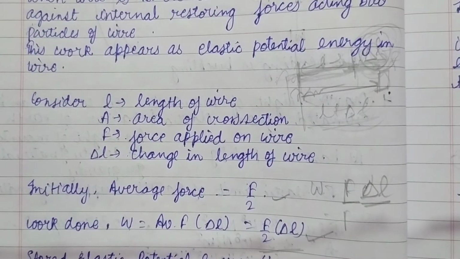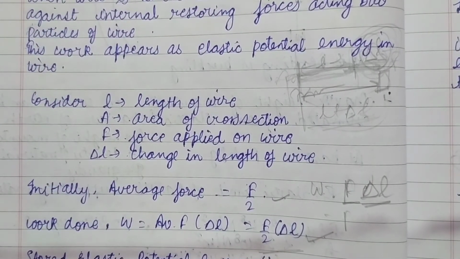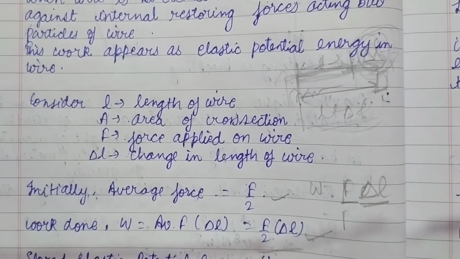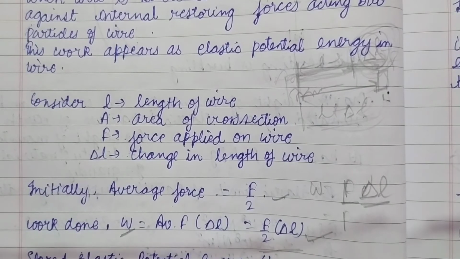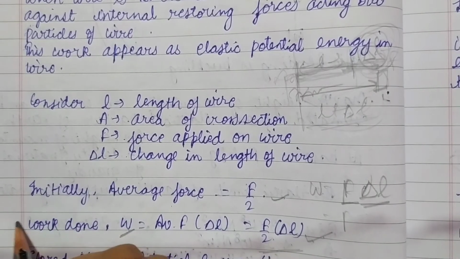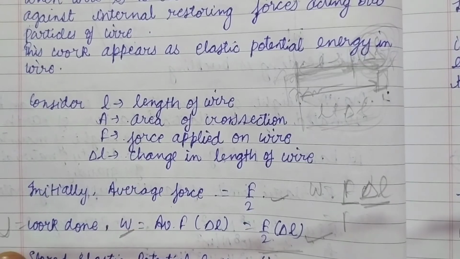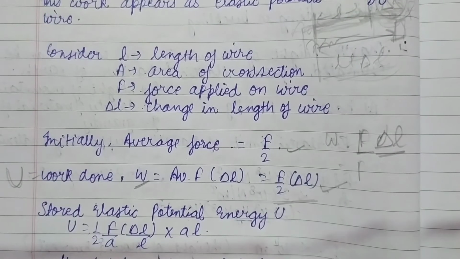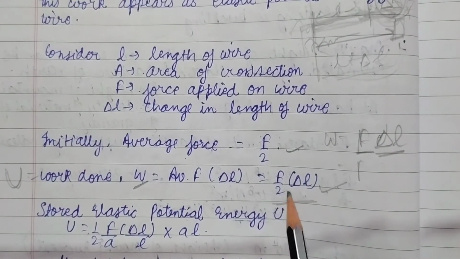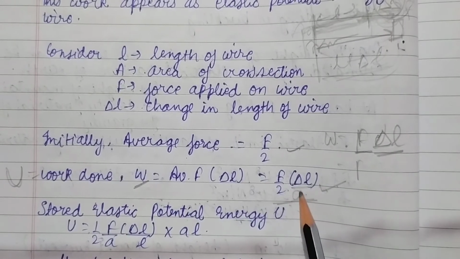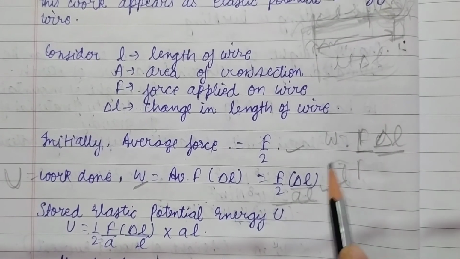Now, what will be the potential energy stored for the wire? This work done will be stored as potential energy, so we can put it as equal to potential energy U. Why? Because this work done is the only energy that will be stored as potential energy. In this equation, we multiply and divide by A into L. What is A into L?